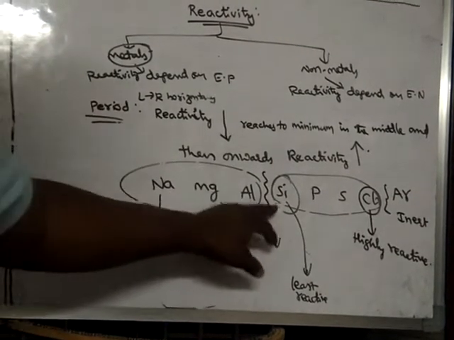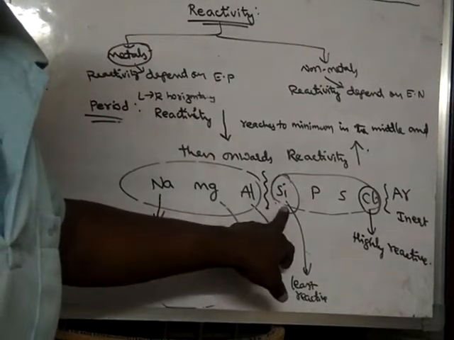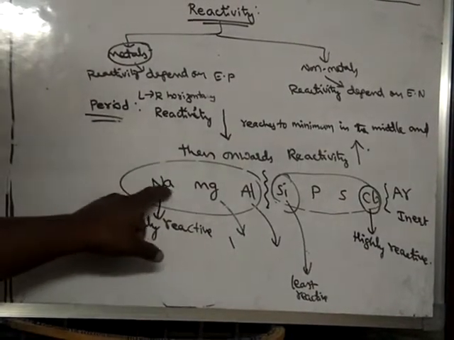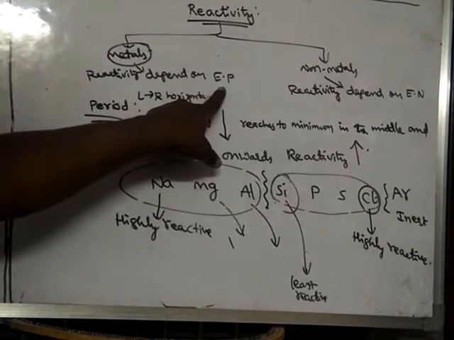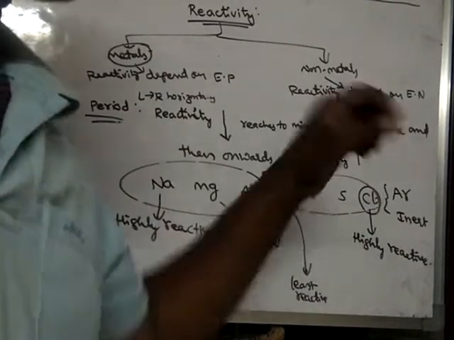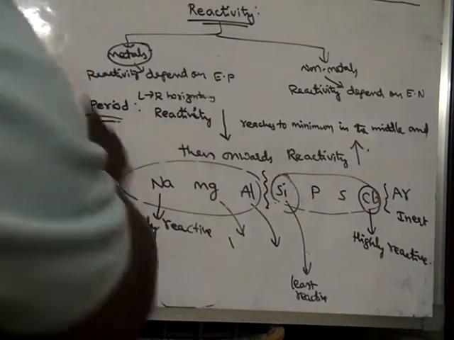Reactivity decreases till here and reaches a minimum value, and from then onwards reactivity increases. So the decrease in reactivity up to here is due to electropositivity, and the increase in reactivity from here onwards is due to the increase in electronegativity. So these are the things which we should learn about the reactivity along a period.